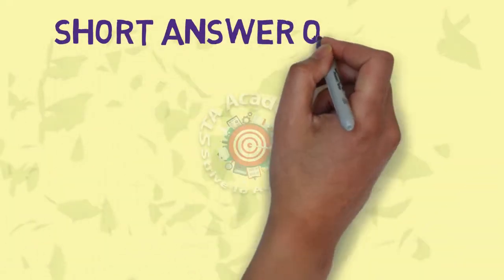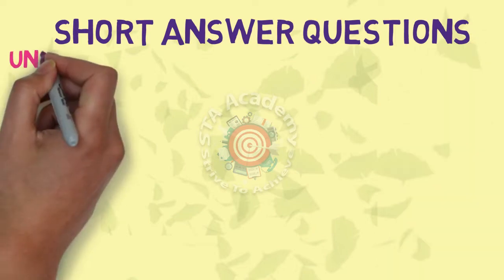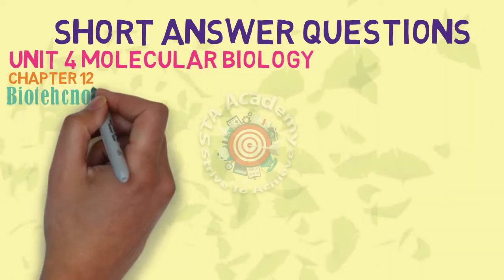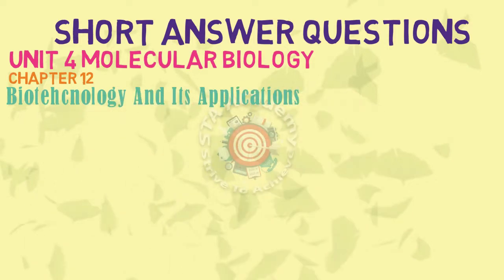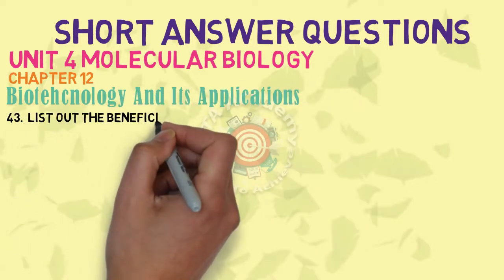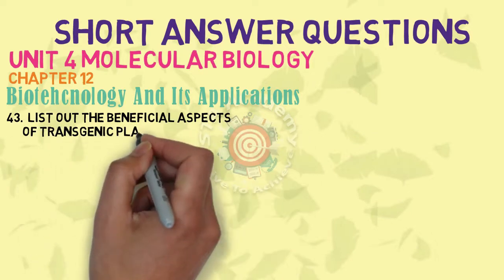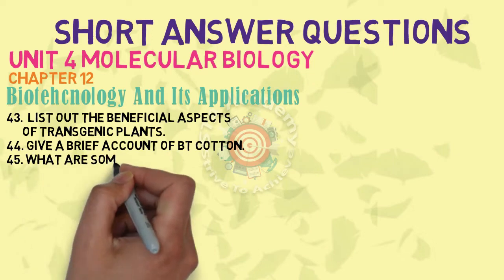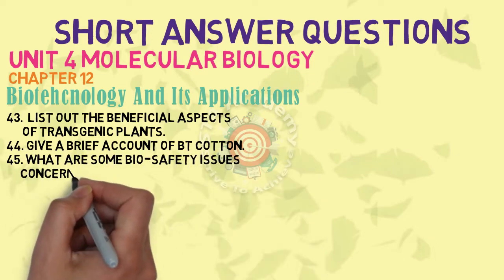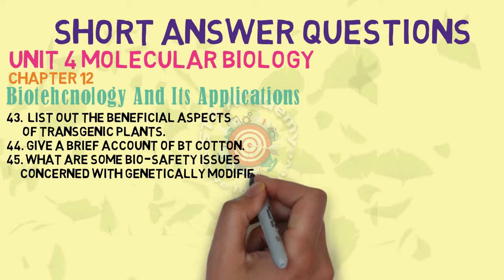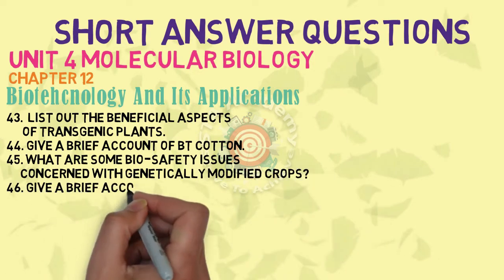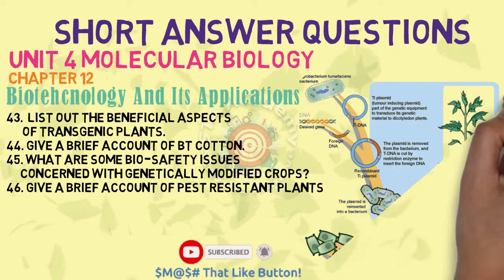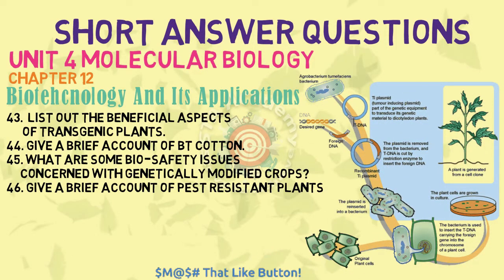Let us see the last chapter, that is chapter number 12, biotechnology and its applications. Question number 43, list out beneficial aspects of transgenic plants. 44 is a very important question, give a brief account of Bt cotton. 45th is what are some biosafety issues concerned with genetically modified crops. 46th, the last SAQ of this chapter, give a brief account of pest resistant plants.